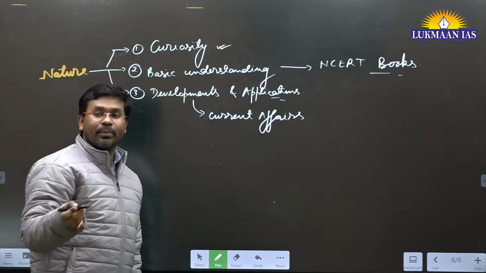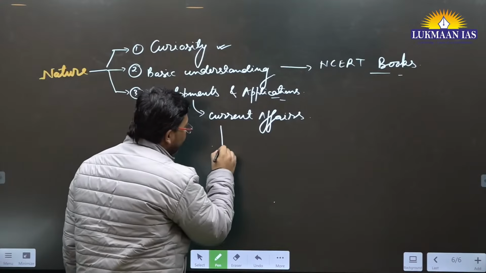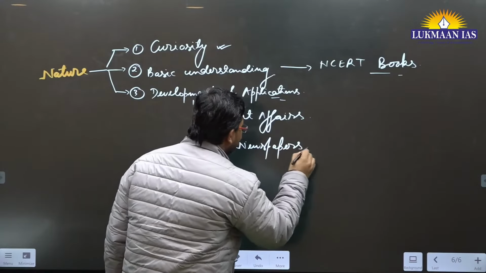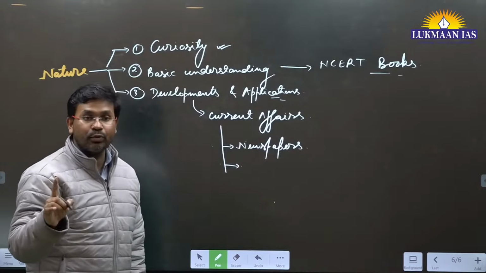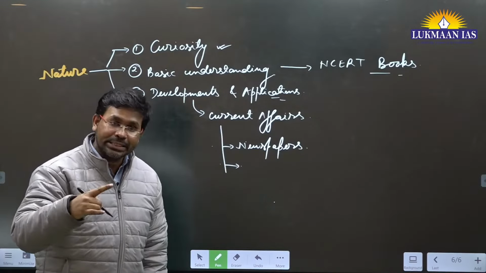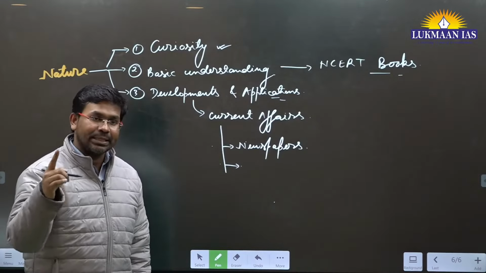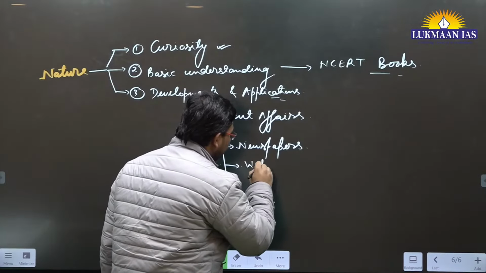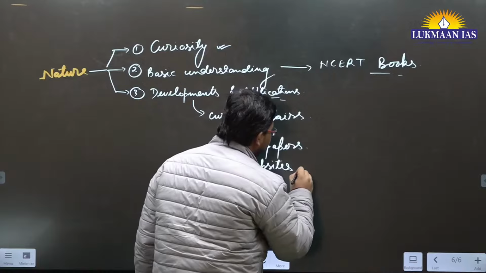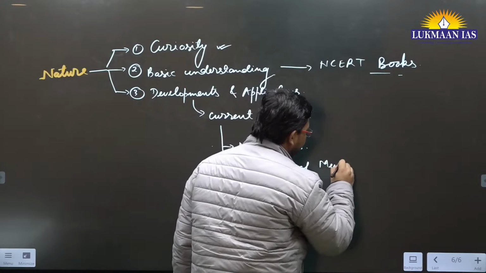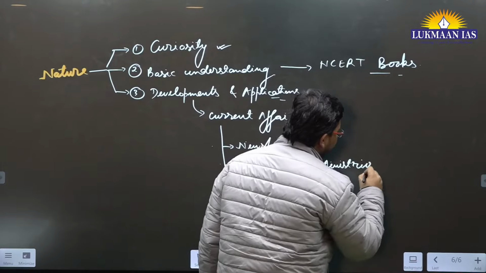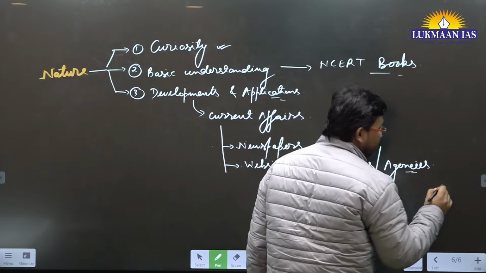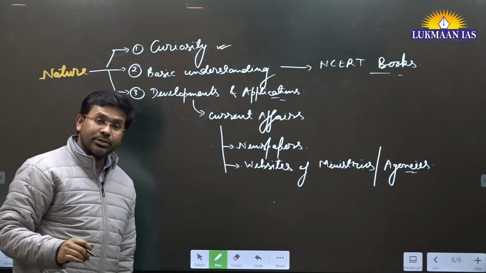Don't read only from the newspaper. Current affairs can be read from newspapers. Apart from newspapers, you need to follow the websites of the ministries, departments and agencies that are in news. So you need to learn from the websites of ministries or agencies. Why websites of ministries and agencies?